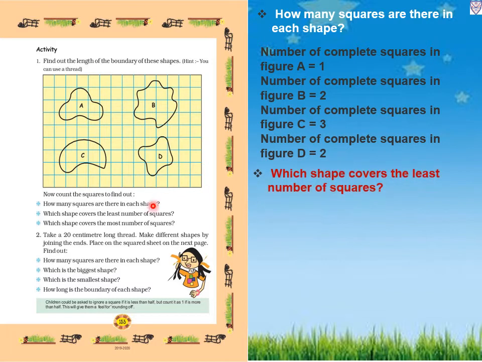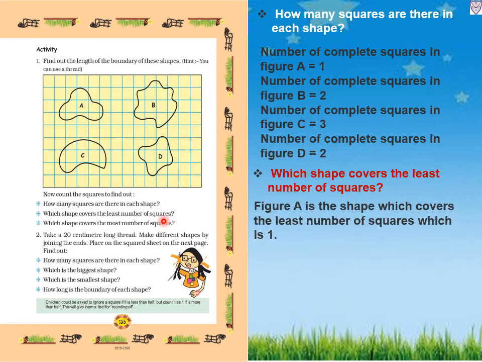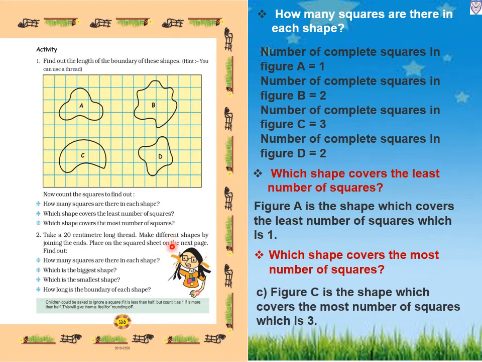Now next question, which shape covers the least number of squares? So which shape has the least number of squares? That is figure A, the shape which covers the least number of squares, which is 1. Next question, which shape covers the most number of squares? That is figure C, the shape which covers the most number of squares, which is 3.